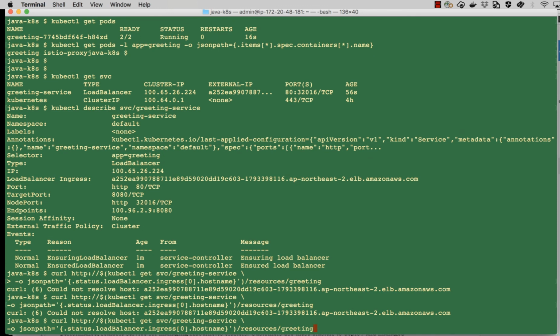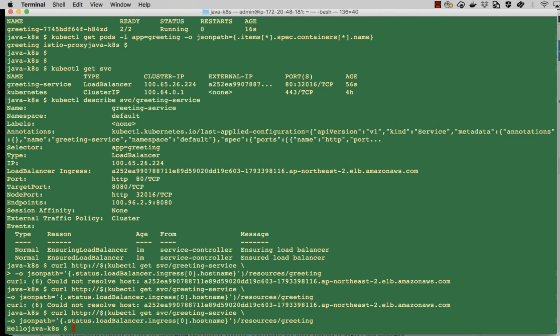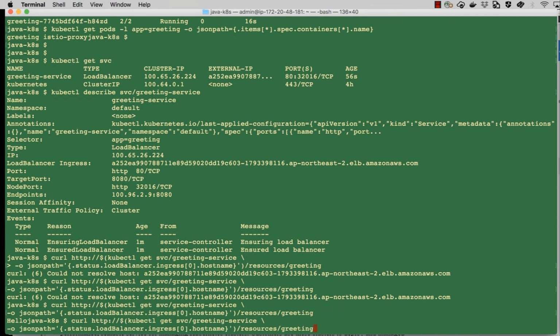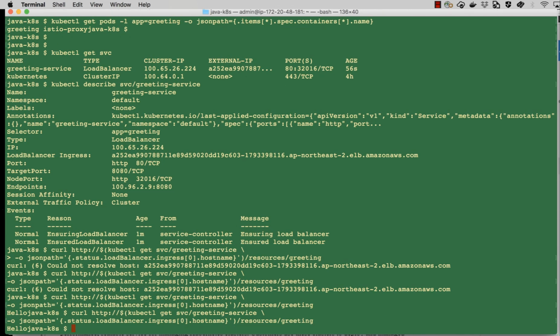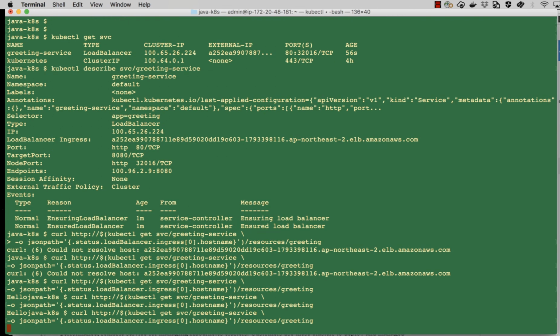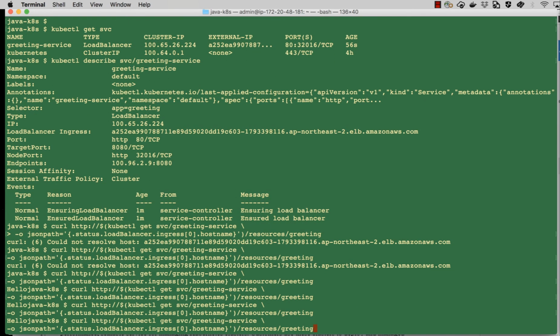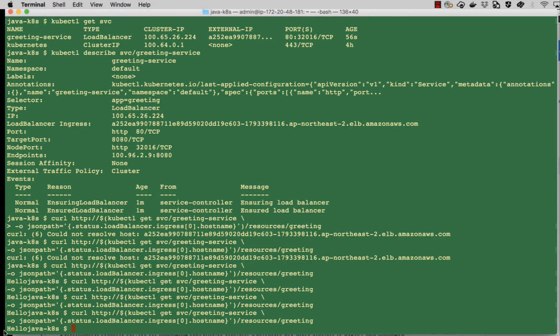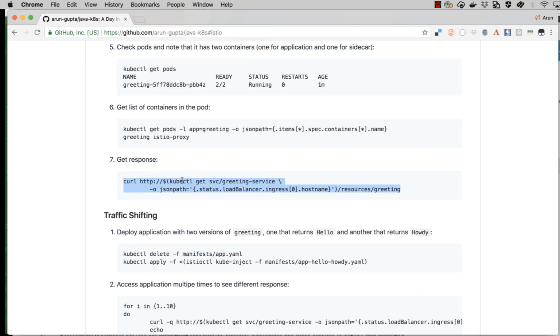Let's try again. And now we are rightly getting the response hello. Okay, so the service picks up the right pod, and even if we invoke it multiple times, we still get the same response. Okay, so we got the simple response working.